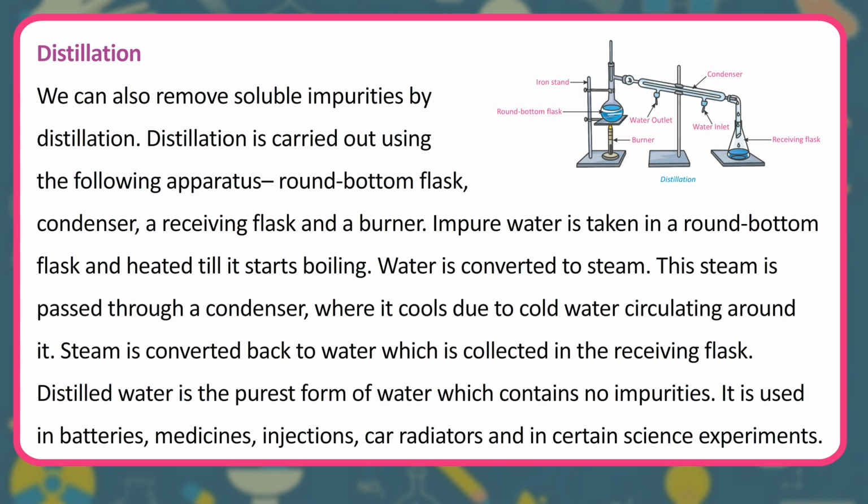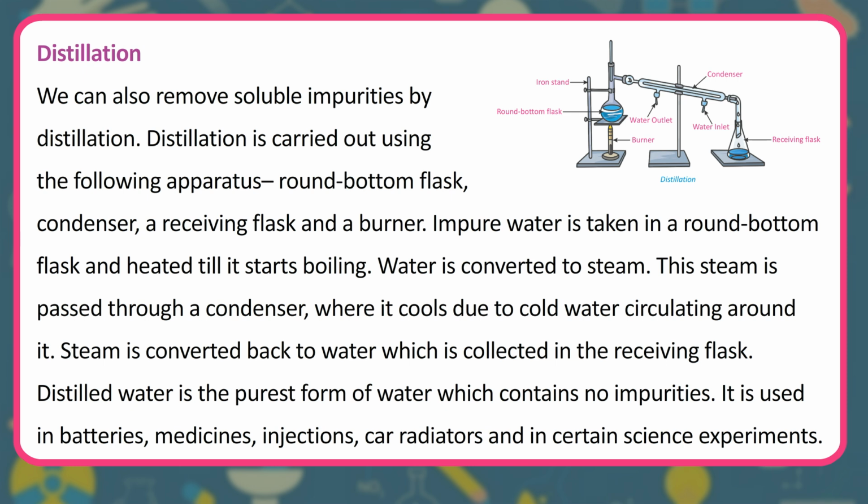Distillation. We can also remove soluble impurities by distillation. Distillation is carried out using the following apparatus: round bottom flask, condenser, a receiving flask and a burner. Impure water is taken in a round bottom flask and heated till it starts boiling.